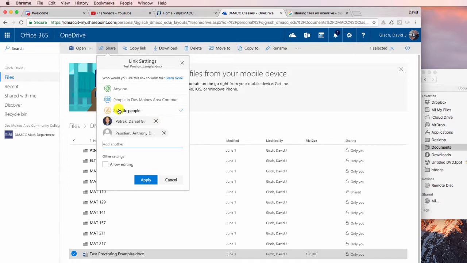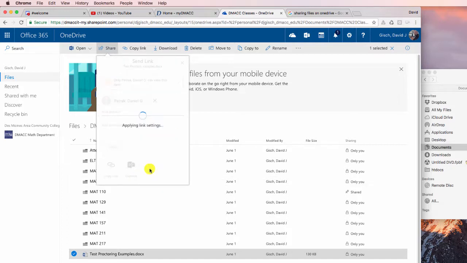So if I'm sharing something, I tend to do it this way. Choose my specific people and include their names in here. Okay, and then if I apply those settings, I'll go ahead and pester Dan with this. So if I click apply, there it is, and I can even add a message in here.